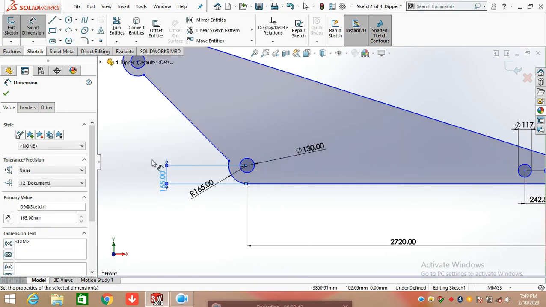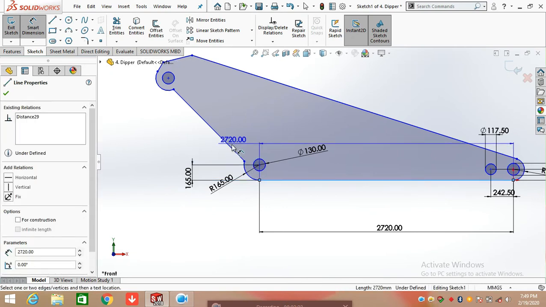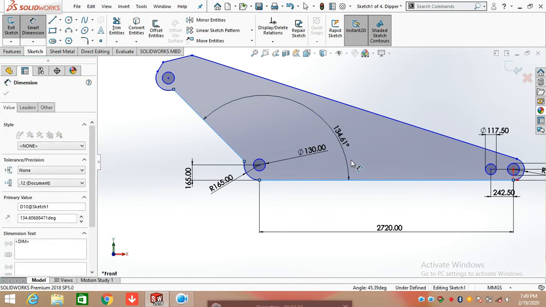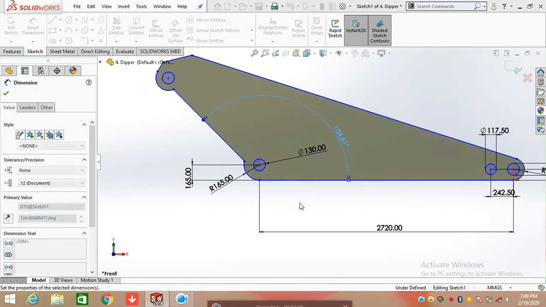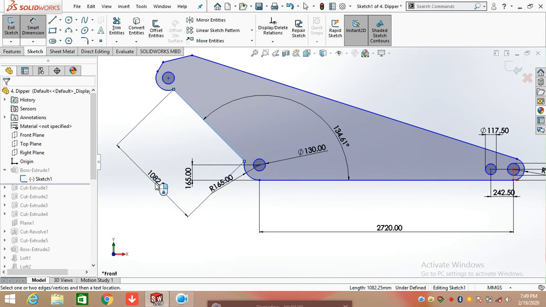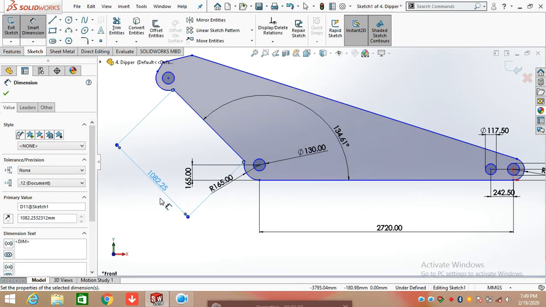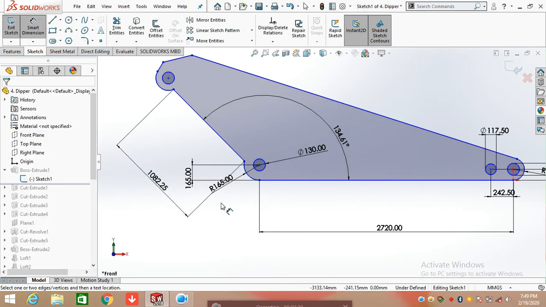After that, again click on the line command and draw a line at an angle of 134.61 degrees. Now defining the length of the line, which is 1082.25 mm. After defining its length,